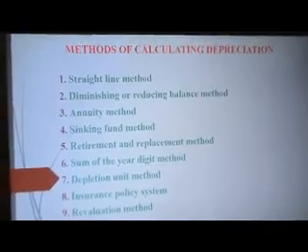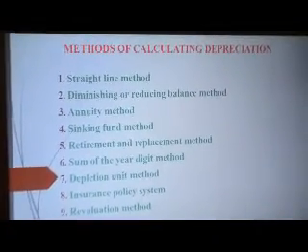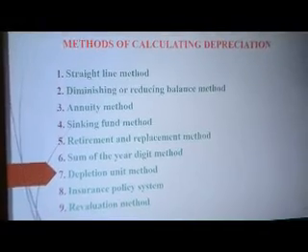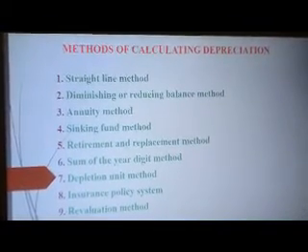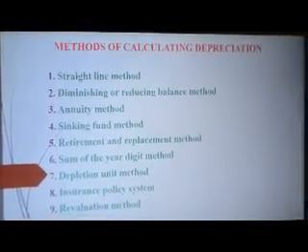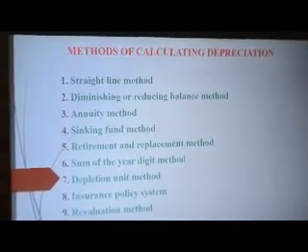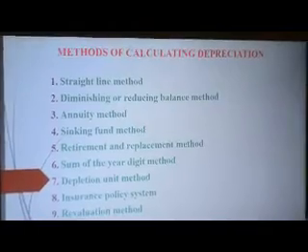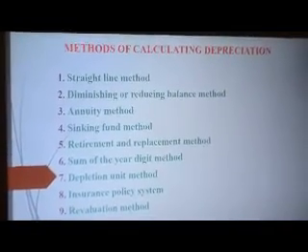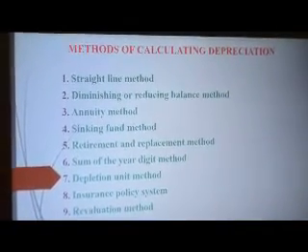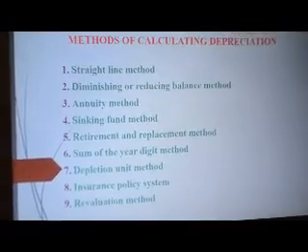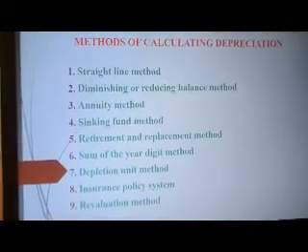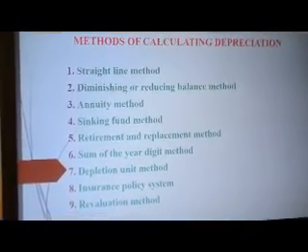We have our depletion unit method, insurance policy system evaluation method. There are various other methods actually, but today, for the sake of this tutorial, I will be treating three with us, which are the straight line method, the diminishing or reducing balance method, and the sum of the year digits method. So now we're going to switch over to our tutorial calculation proper.